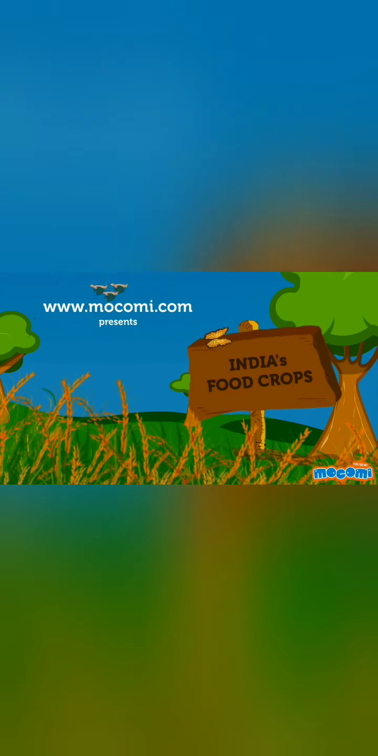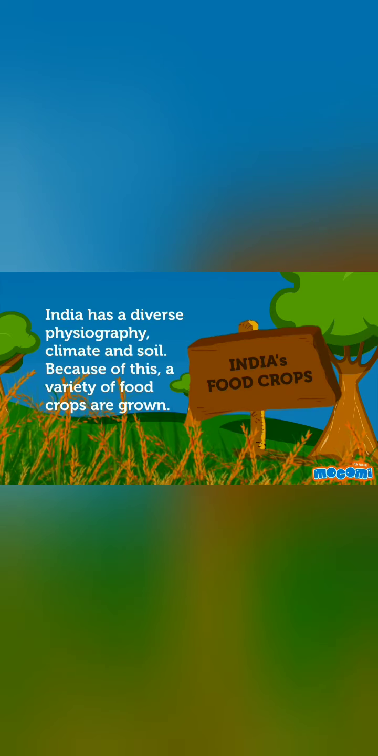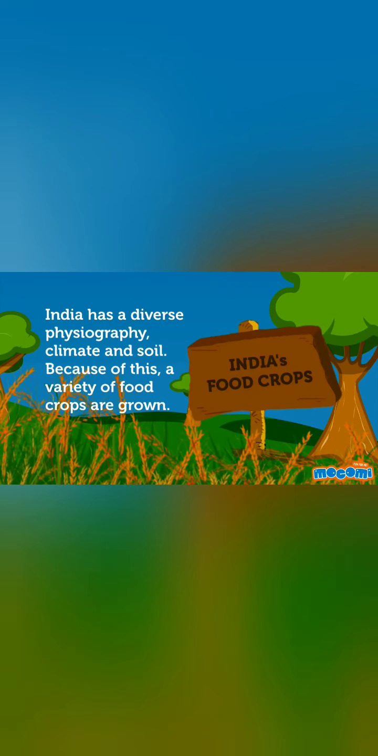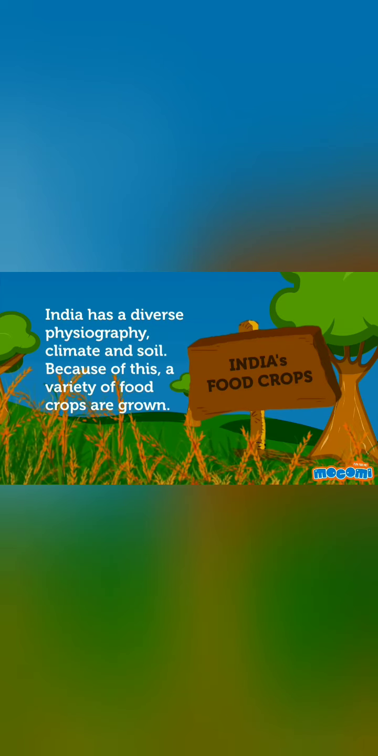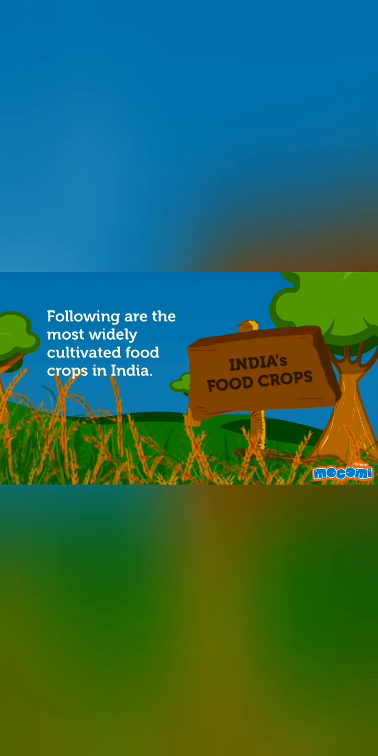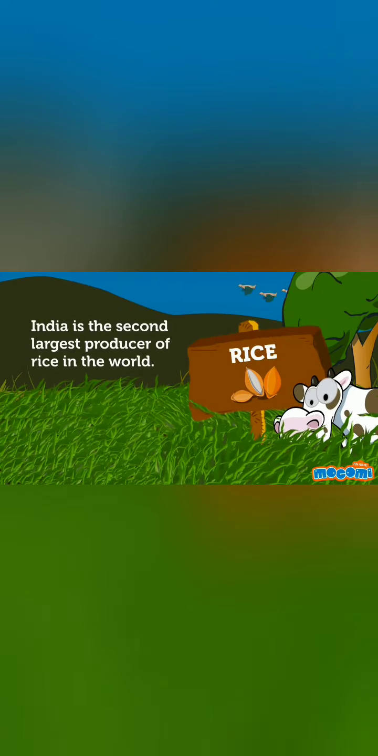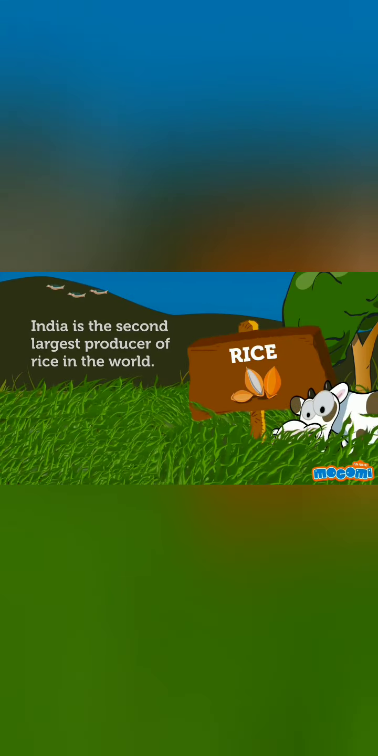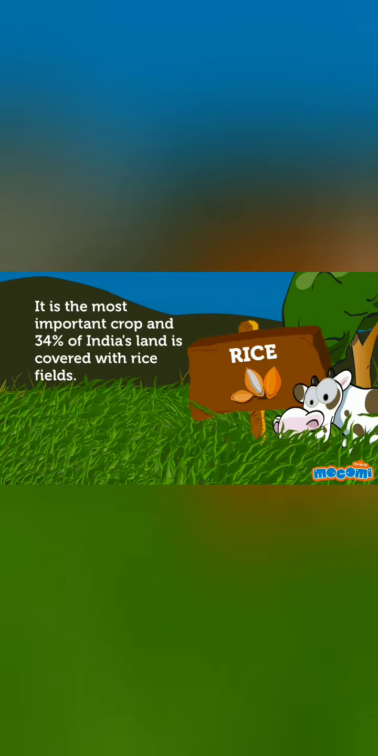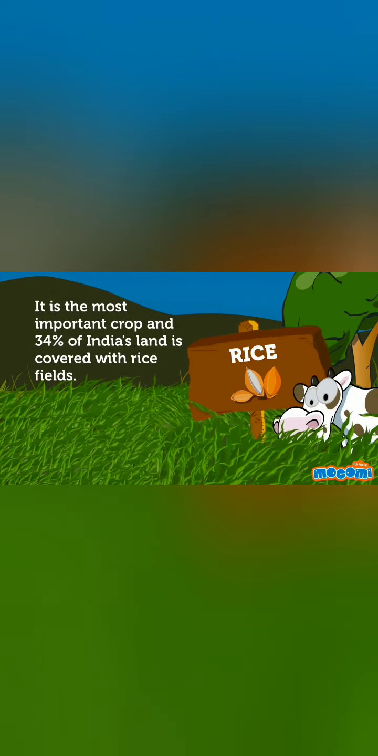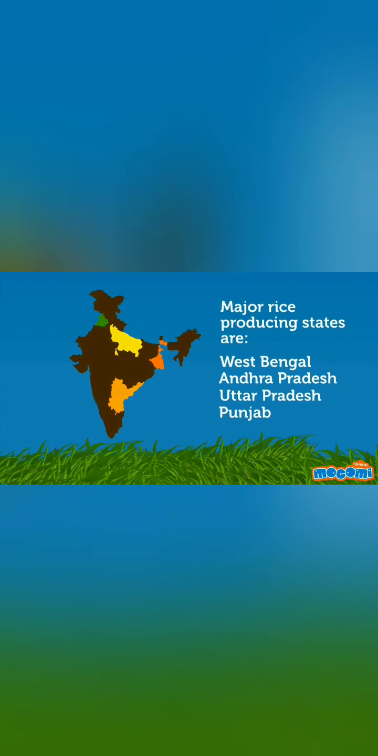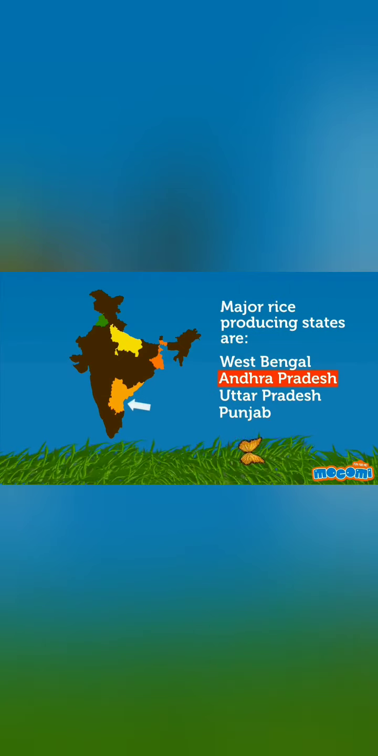Food crops of India. India has a diverse physiography, climate, and soil. Because of this, a variety of food crops are grown here. The most widely cultivated food crop in India is rice. India is the second largest producer of rice in the world. It is the most important crop and 34% of India's land is covered with rice fields. The major rice producing states are West Bengal, Andhra Pradesh, Uttar Pradesh and Punjab.